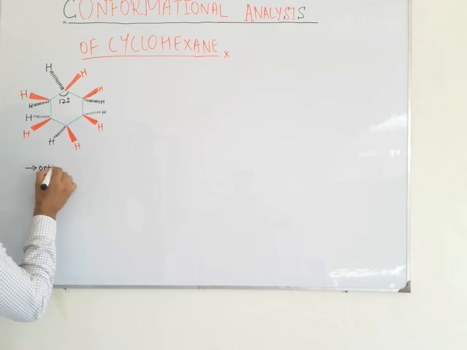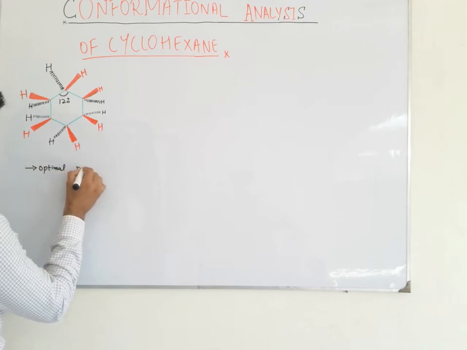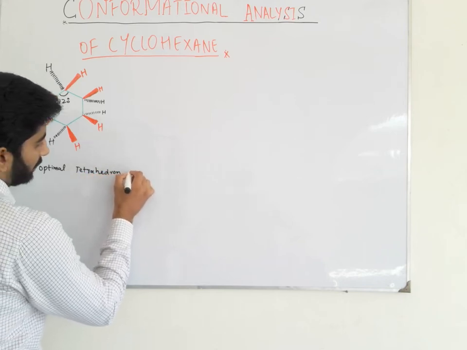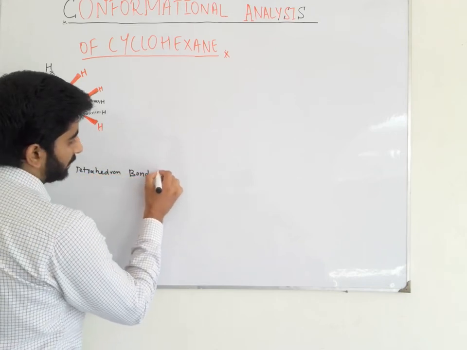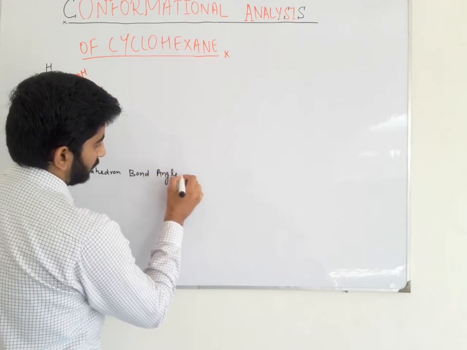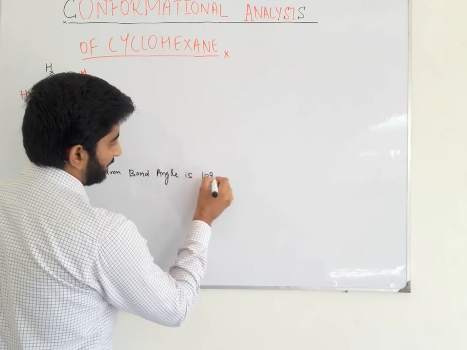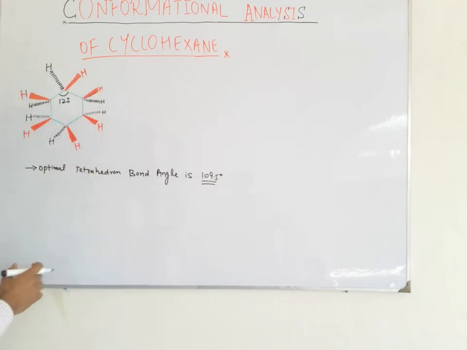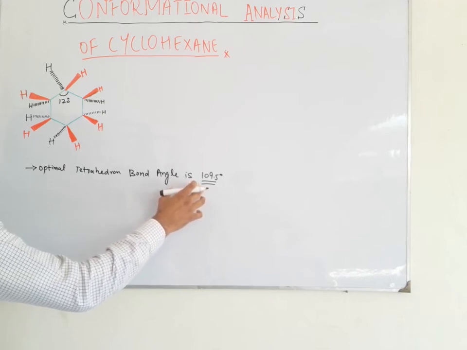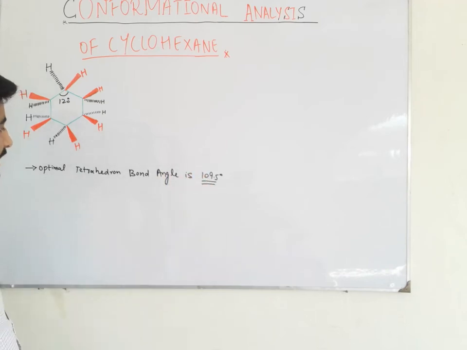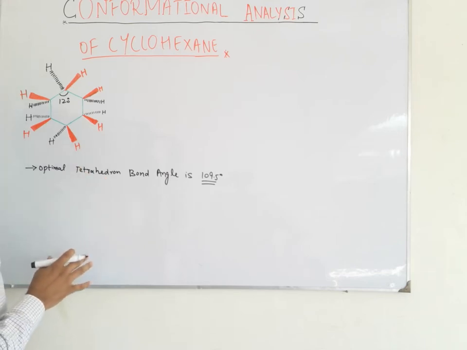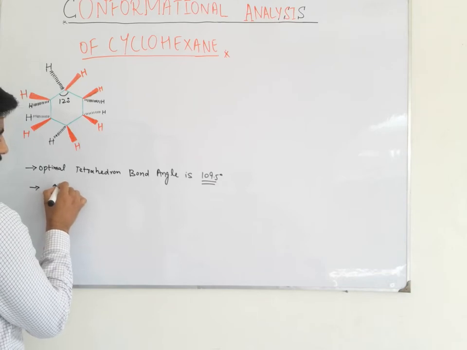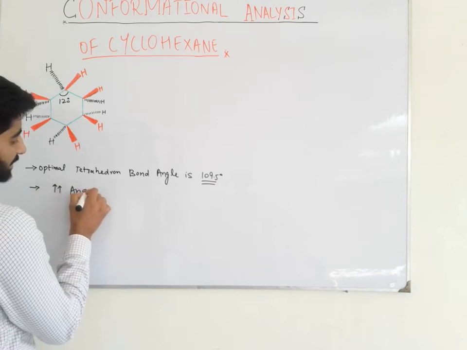The optimal tetrahedral bond angle is 109.5 degrees. But here we can see that the bond angle is 120, which is very large compared to 109.5 degrees, our optimal tetrahedral bond angle. So we can say that there is a very high, maximum angle strain present in this molecule.